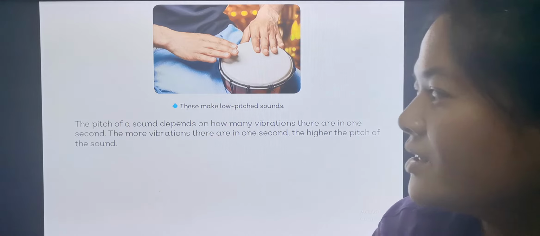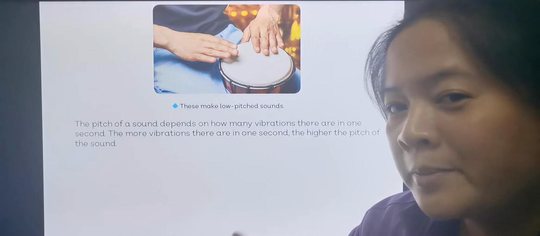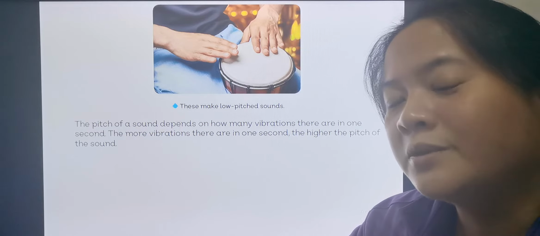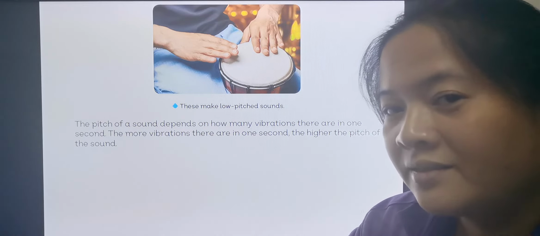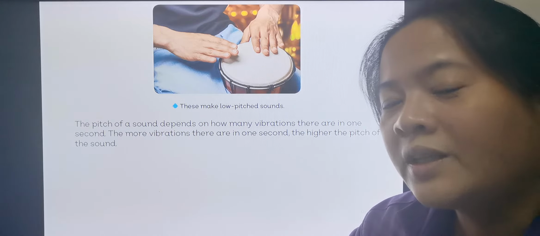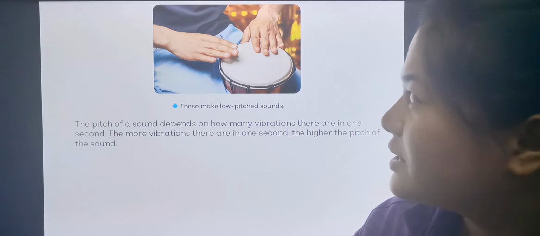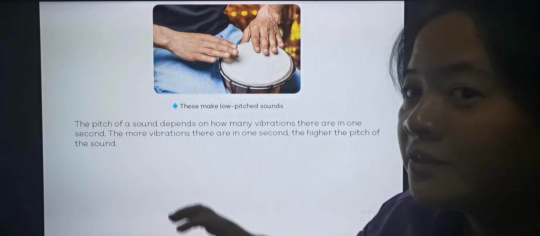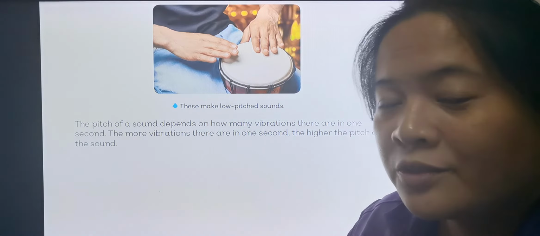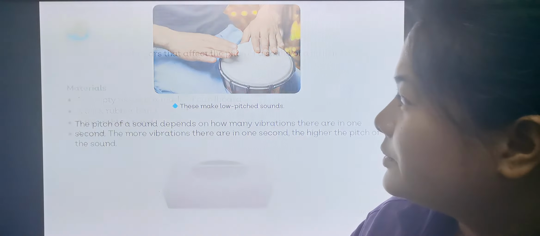If there's less vibration in 1 second, it will produce a low pitch sound. This is an example of a low pitch, the drum. When you hit the drum, it produces a low pitch sound.